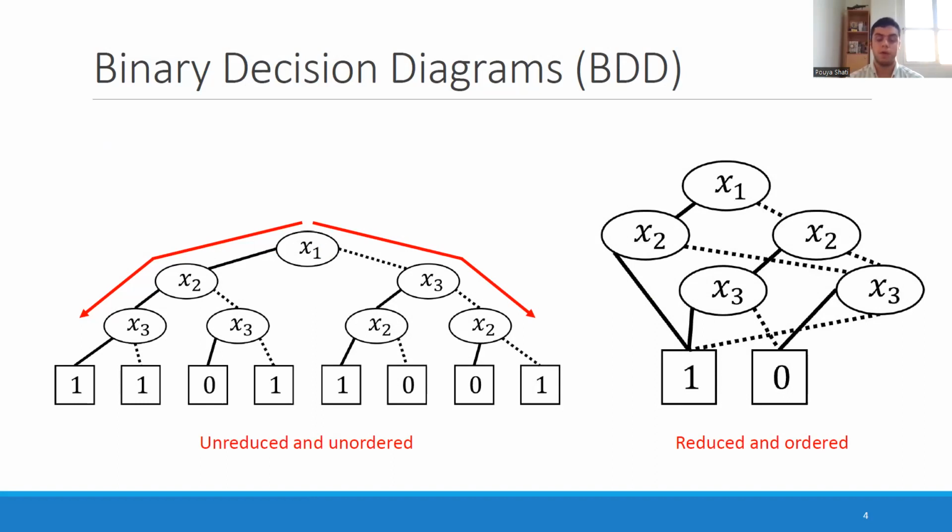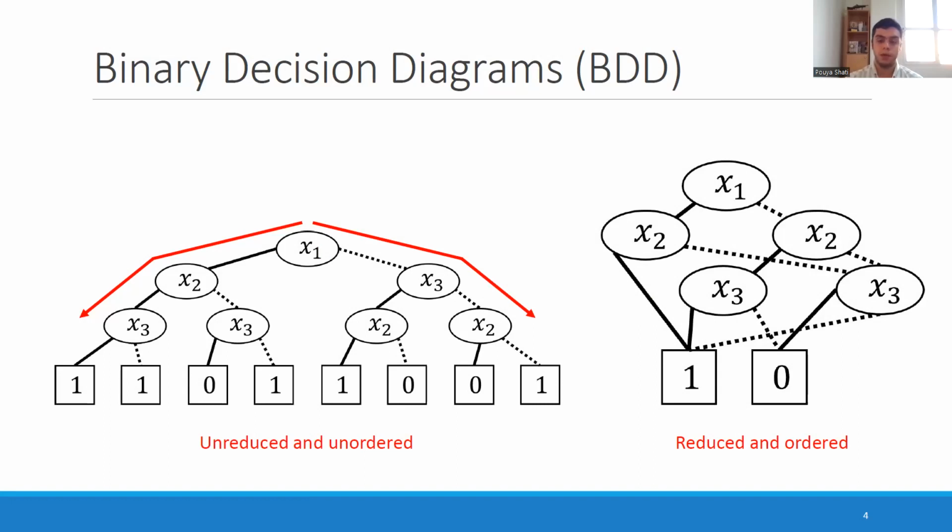There are two important properties that BDDs can have, being ordered and being reduced. Ordered means that if we go from the top to any of the leaves at the bottom, regardless of the path we take, there's a total ordering of features that is respected. So for example, on the left, we see a BDD that is not ordered because for some of the paths, we see x1, x2, x3, but for others, we see x1, x3, x2. But the one on the right is ordered.